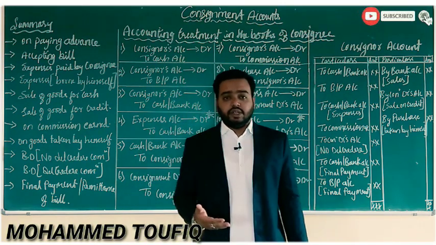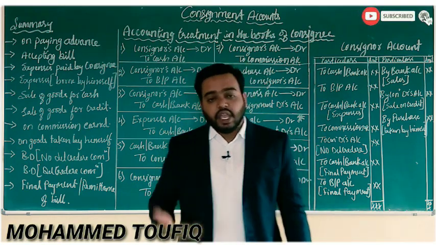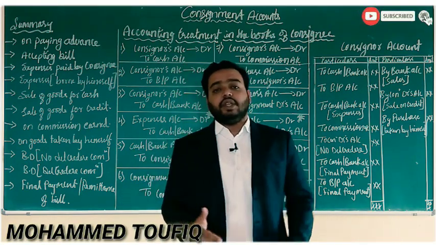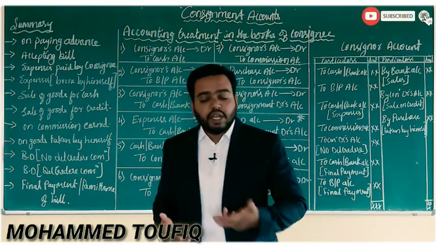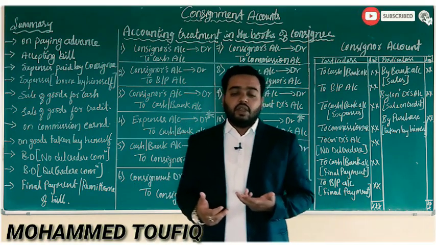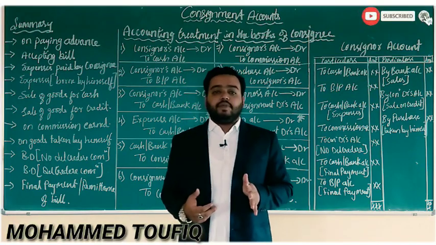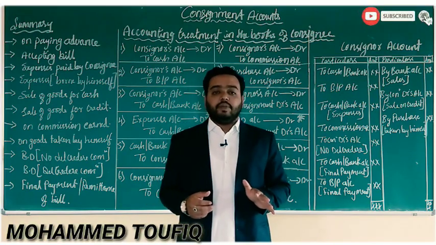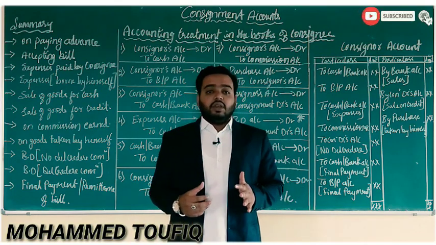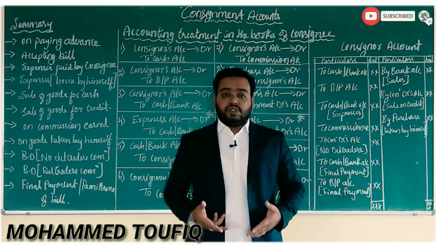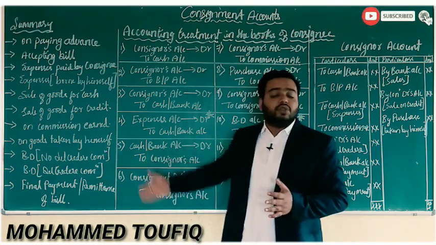As I was telling you, students, we have to prepare the journal entries, then we have to post those journal entries into the ledger accounts. When we are preparing the journal entries in the books of a consignee, normally in the agreement between a consignor and a consignee in this business of consignment, you will find certain transactions. So maximum level you can find these transactions which I am going to tell you.